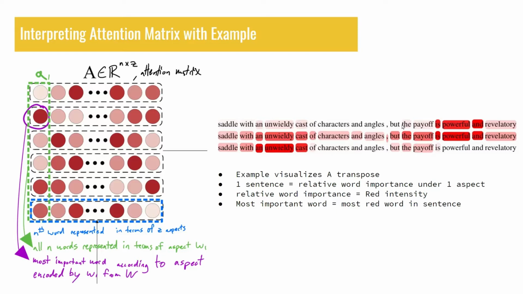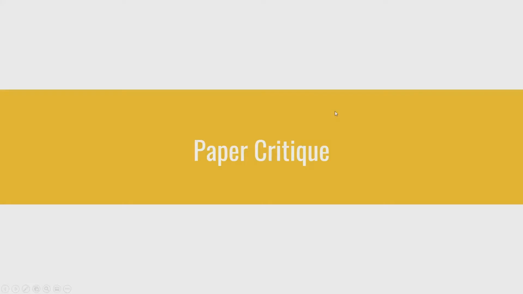In the first row, the words are weighted in terms of a positive aspect. In the last row, the words are weighted in terms of a negative aspect. And in the middle row, the words are weighted in terms of both a positive and negative aspect. Notice how the relative importance of words is a function of the aspect.